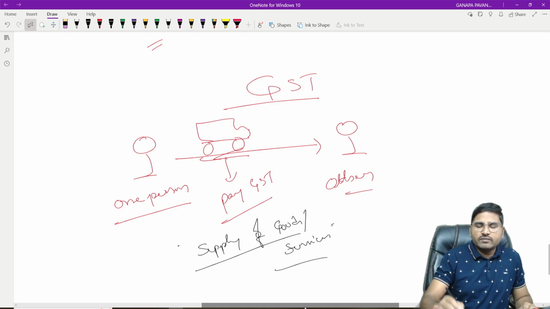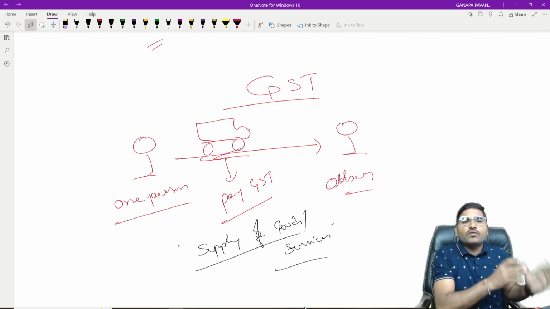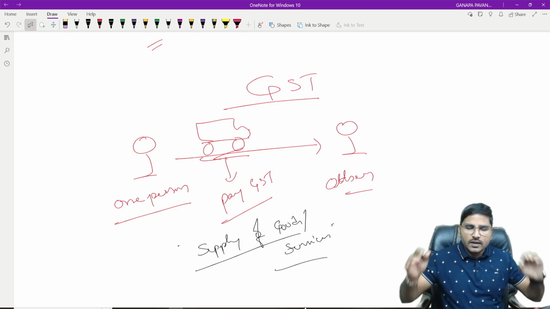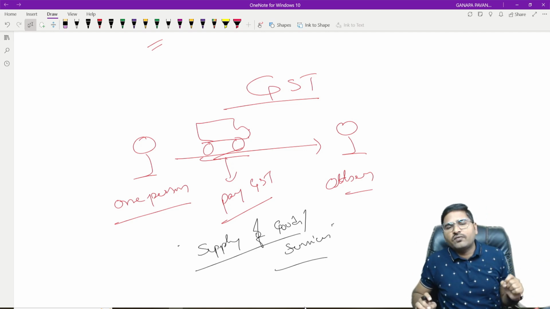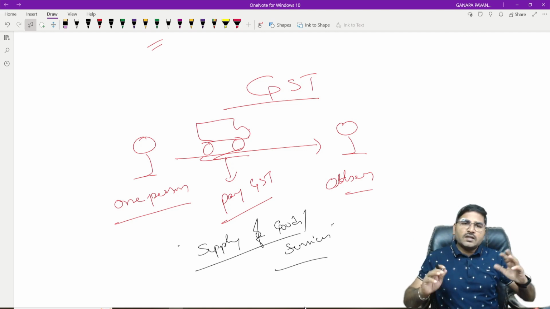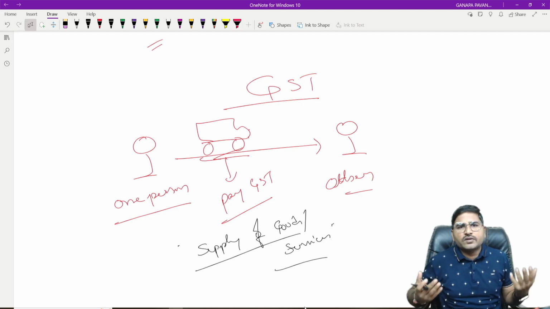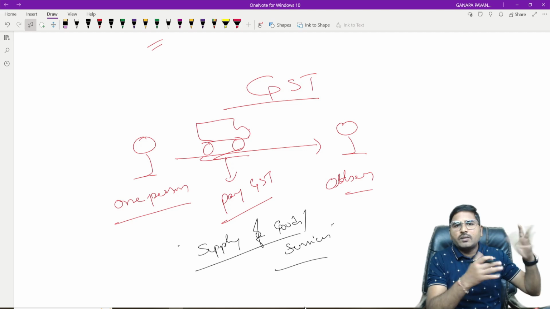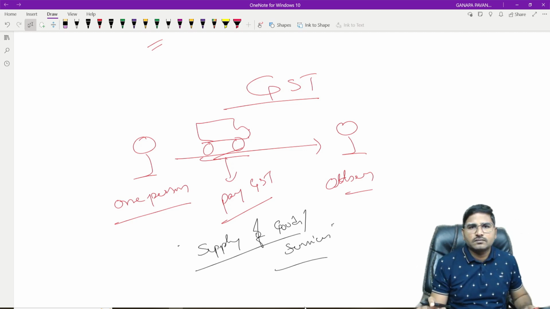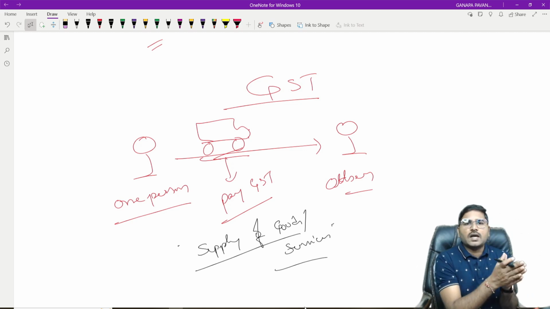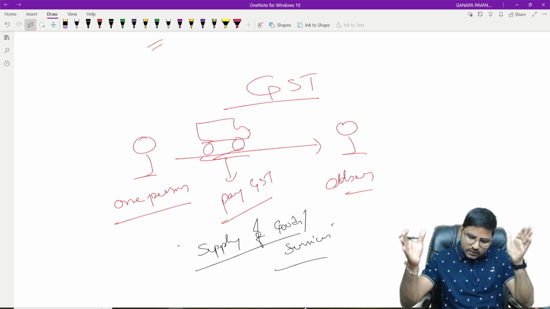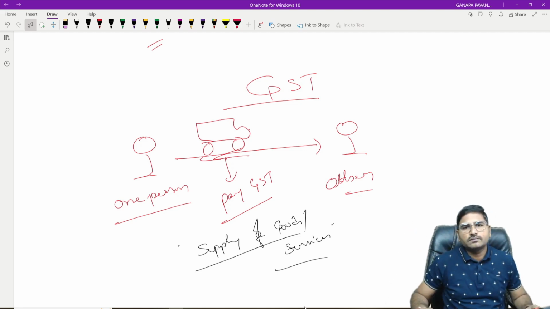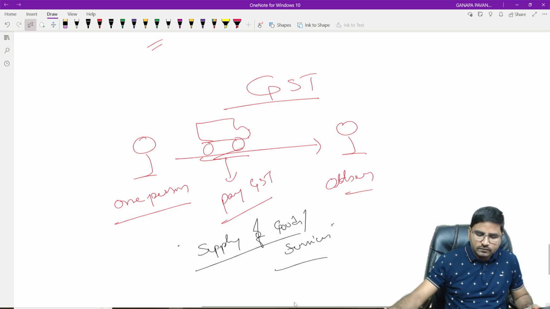Wherever there is a supply of goods or services, when goods are moved from one person to another person, yes, it is a supply, and there they are liable for payment of GST. Whether those goods were sold after manufacture or after purchasing the goods, whatever it may be, forget about the manufacture and sale. Under the GST, if goods are transferred from one person to another person, that is the levy point. Is it clear? Next one.